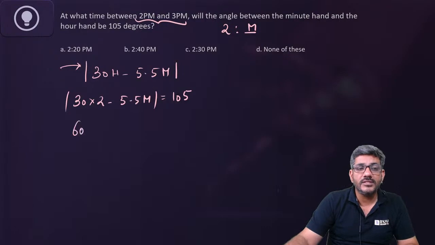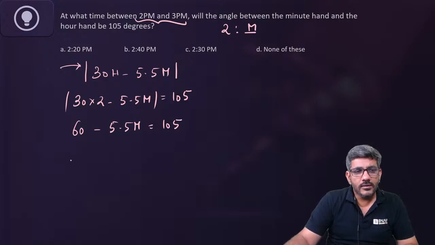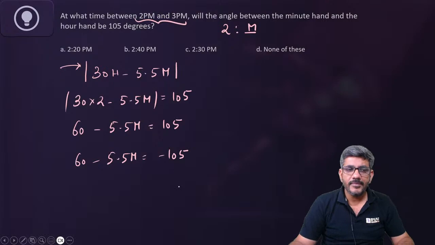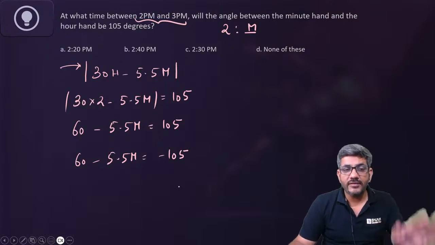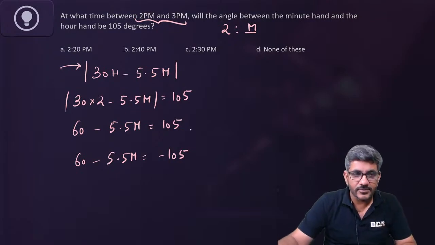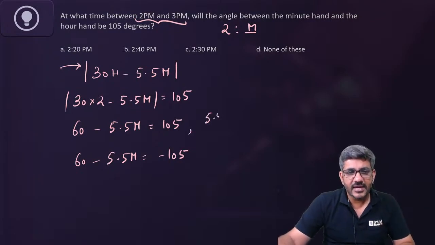So make an equation: 60 minus 5.5m is equal to 105, and 60 minus 5.5m is equal to minus 105. ये दो possibilities मेरे सामने आती हैं. यहां से आ जाएगा 5.5m is equal to minus 45.